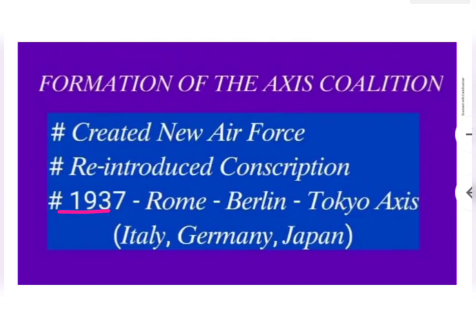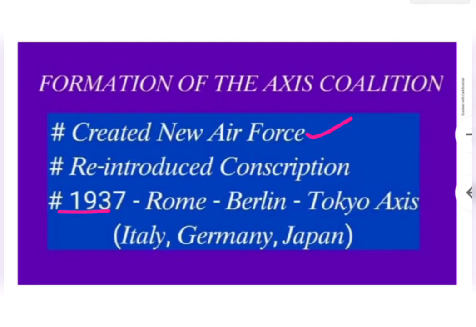He violated, he did not follow, the Treaty of Versailles. He violated the terms of the Treaty of Versailles by creating a new air force. Yes, a new air force he introduced.